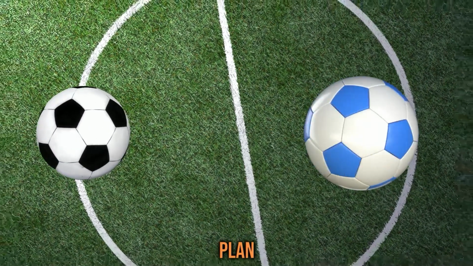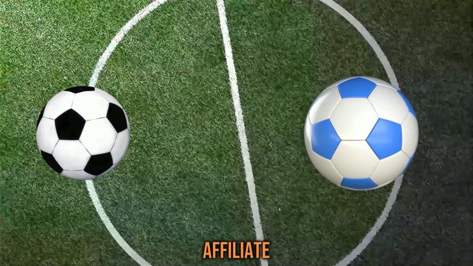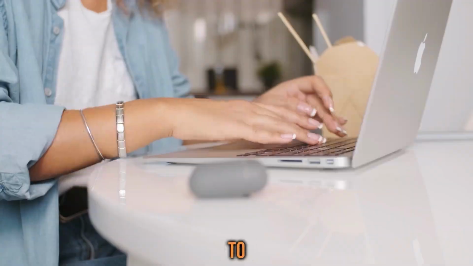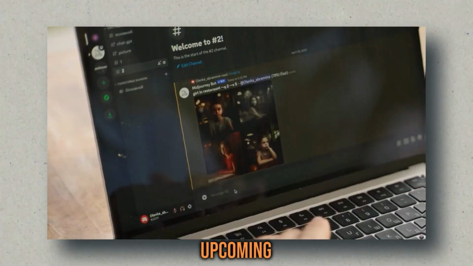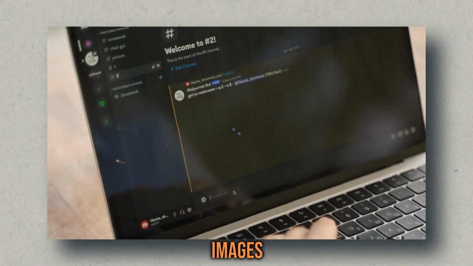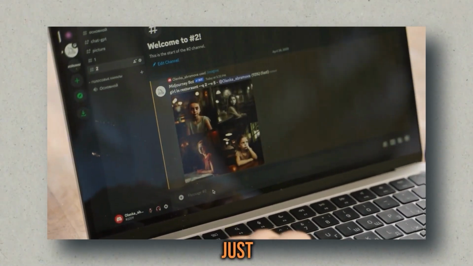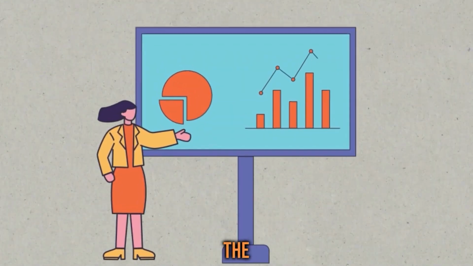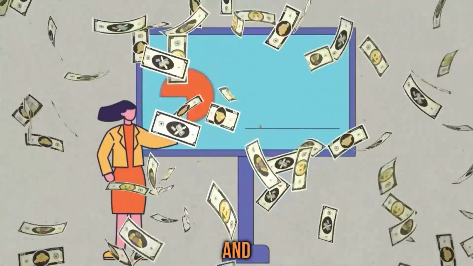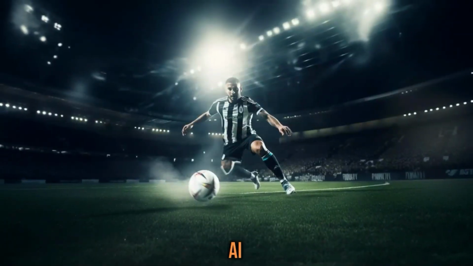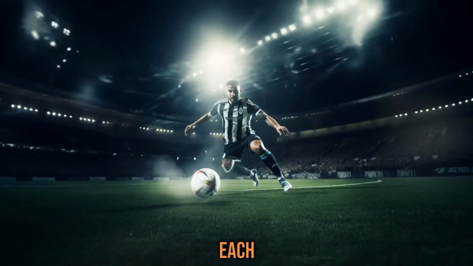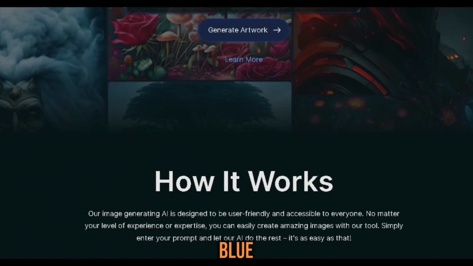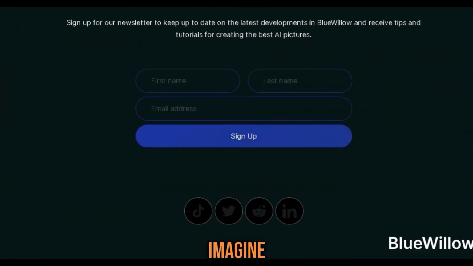Our chosen game plan for this venture is anchored in affiliate marketing around sports products. Just to give you a glimpse of its effectiveness, the upcoming move involves crafting images for all the products we've listed, just like we did with the soccer ball. This method allows you to fully tap into the potential of affiliate marketing and cash in on the unique AI-generated content for each product. Now I'll go back to Blue Willow, navigating over to the Imagine section.